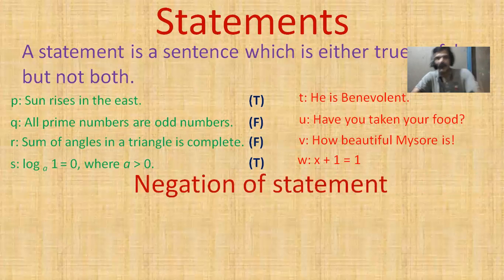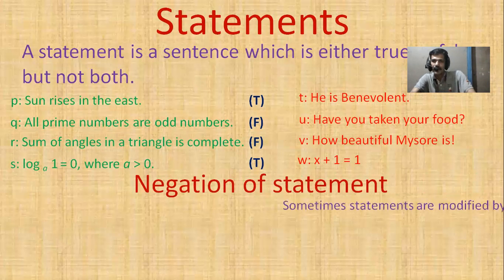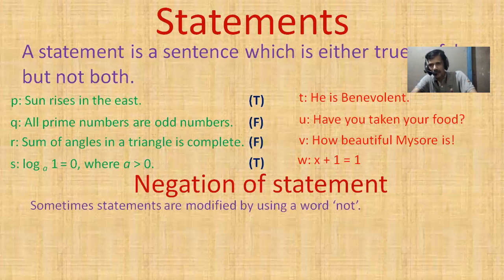Now we'll discuss the negation of statements. Some statements will be modified using the word not. Suppose we take one statement: 4 is a prime number. It is not true. It is a composite number, having more than 2 factors. So its truth value is F.